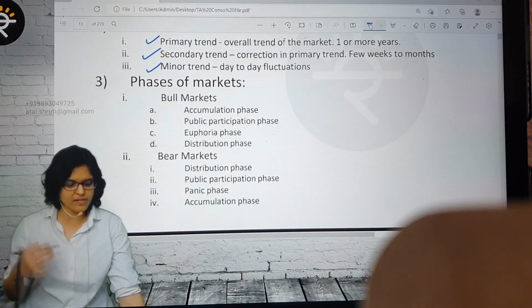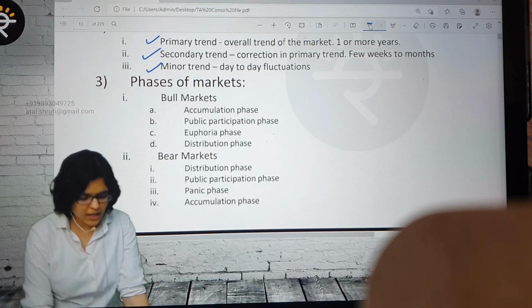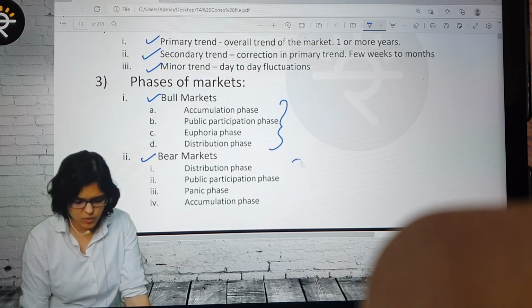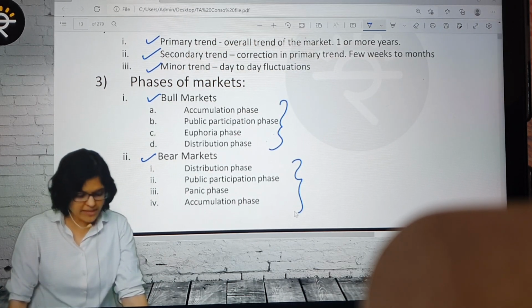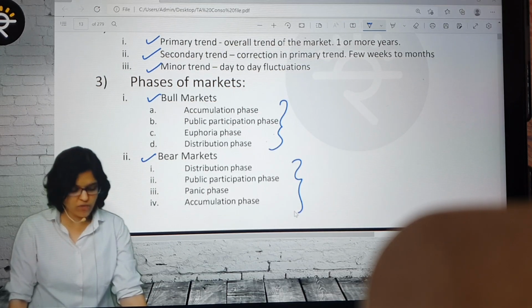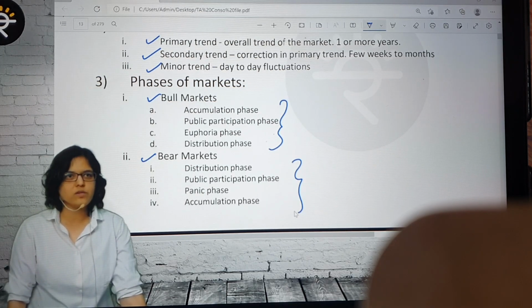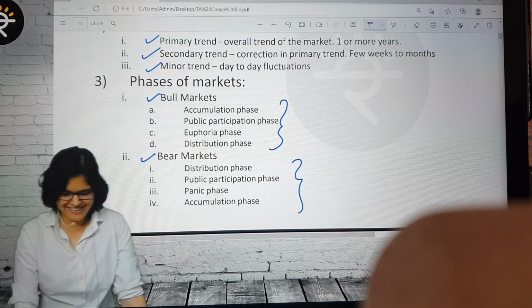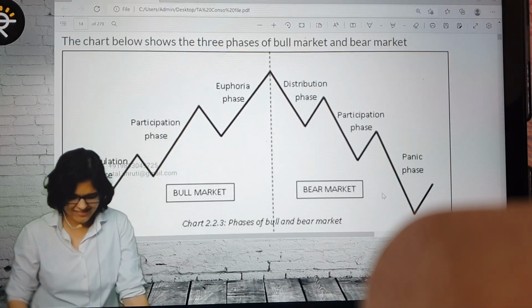He said in all these trends, be it primary trend, secondary trend, minor trend, if I focus properly in bull market and in bear market, I can see these types of phases in the market. Which are these phases? One is the accumulation phase, one is the public participation phase, one is the euphoria phase, and one is the distribution phase. And I'm sure you have understood nothing. Now you'll understand everything.